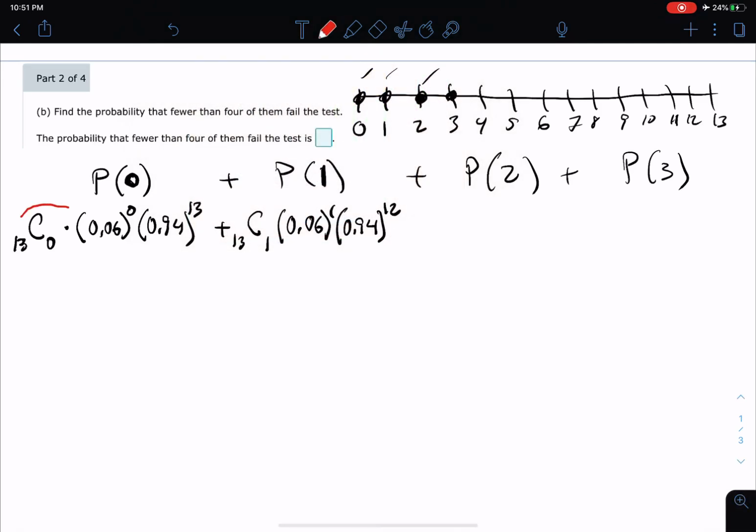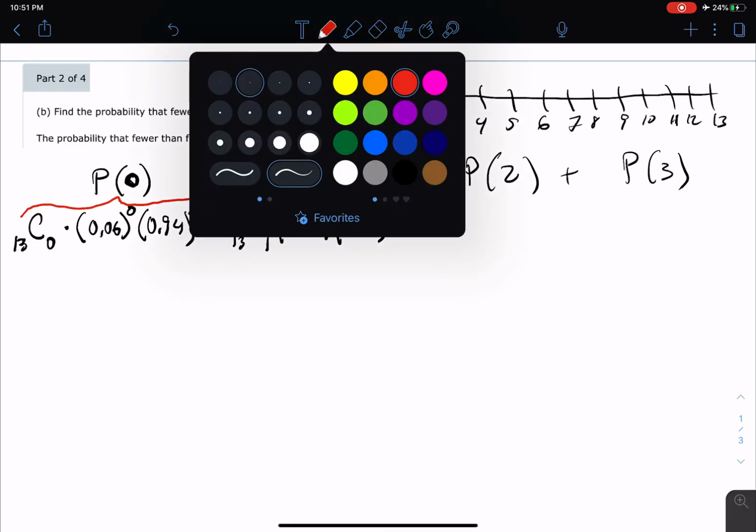The probability that 0 fail is going to be calculated by that. The probability that 1 fails is going to be calculated by that, and so on. So let me do the next one.